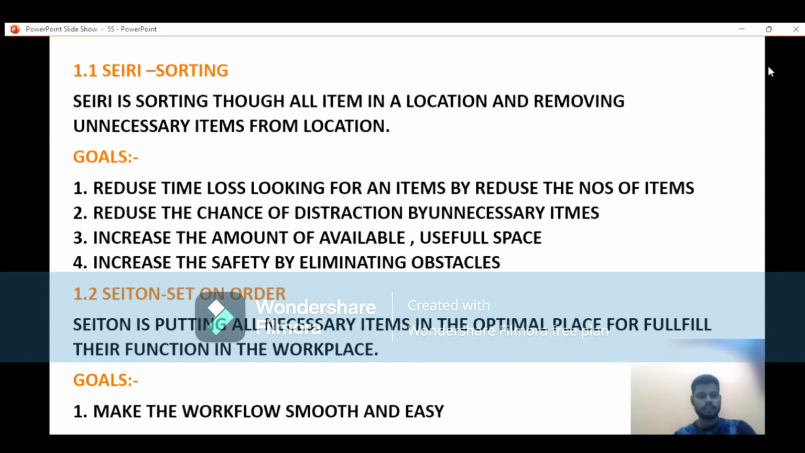Increase safety by eliminating obstacles. That is clearly what I said. And the second one is Seiton, set in order.